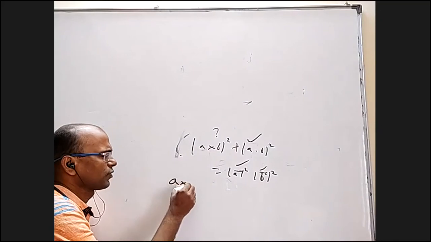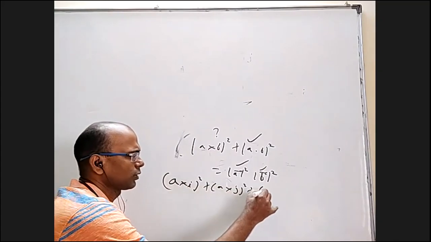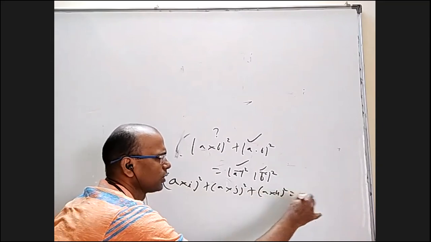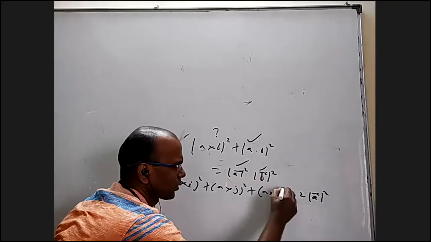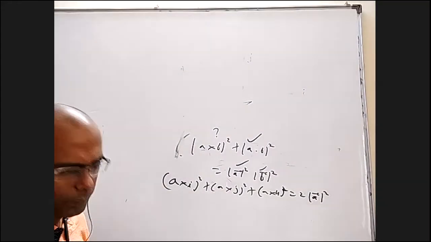Another thing is this formula: A cross I whole square, A cross J whole square, and A cross K whole square sum to 2 times mod A bar square. We may not use this formula so often, but it's also a formula or a question.